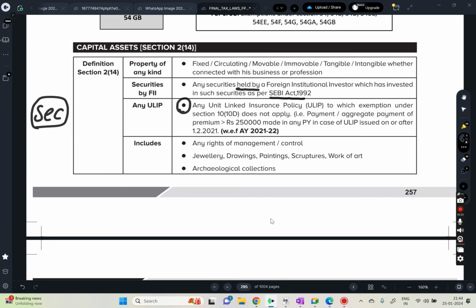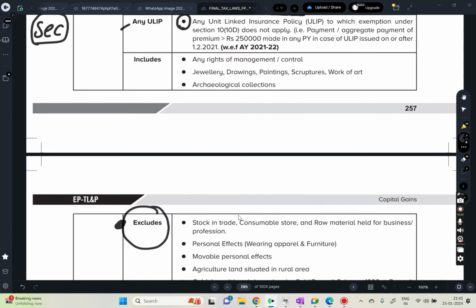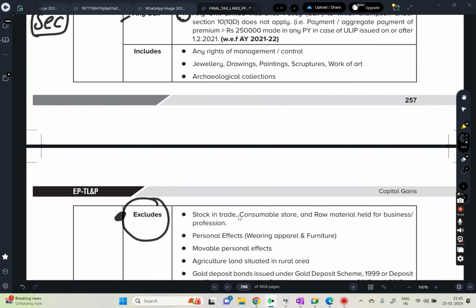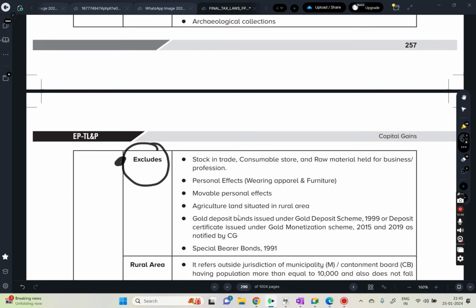Now, what is a capital asset? Property of any kind, and then securities held by FII, and ULIP. The ULIP part we'll discuss later. Now, if you see here, this part also will come. What is excluded from the capital asset?